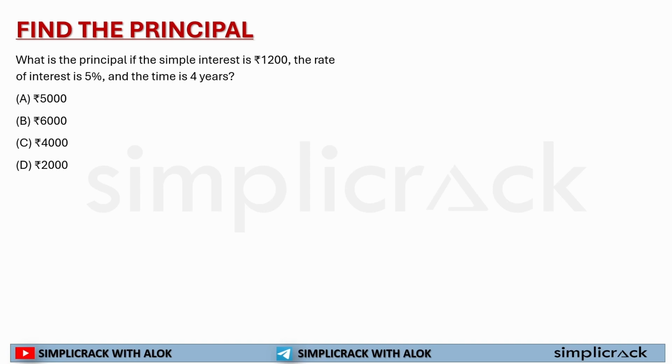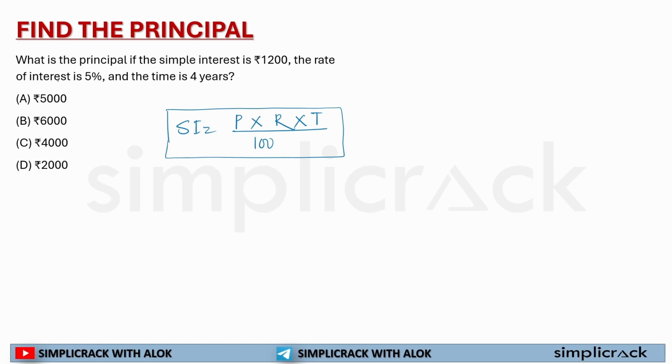Now, we have learned about finding the total amount. Let's learn about finding the principal. If everything is given and the principal is not given, then how do we find it? But see, we will be solely relying on only one formula as of now, that is simple interest is equal to principal multiplied by rate of interest multiplied by time period divided by 100. Okay, we'll be solely focusing on this formula.